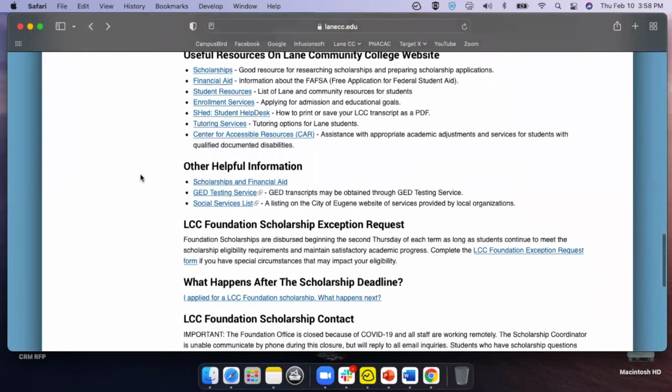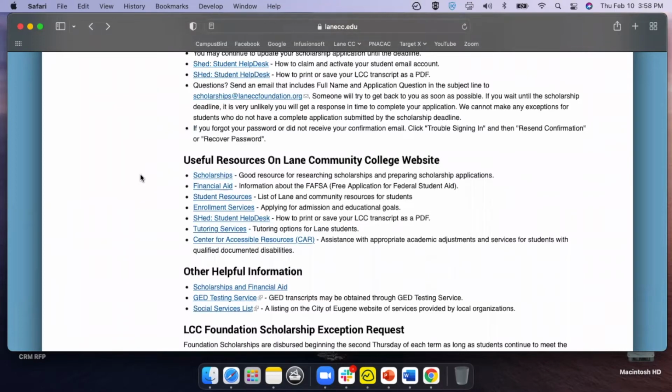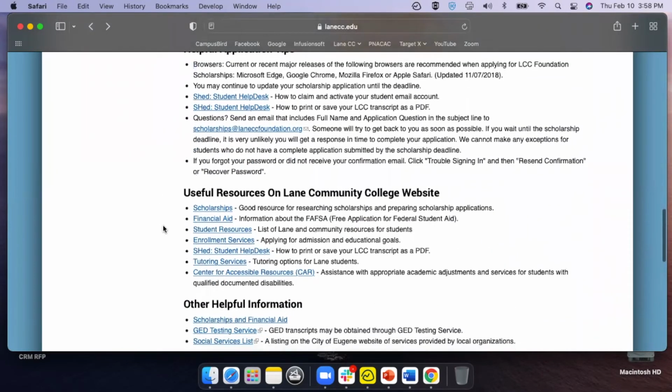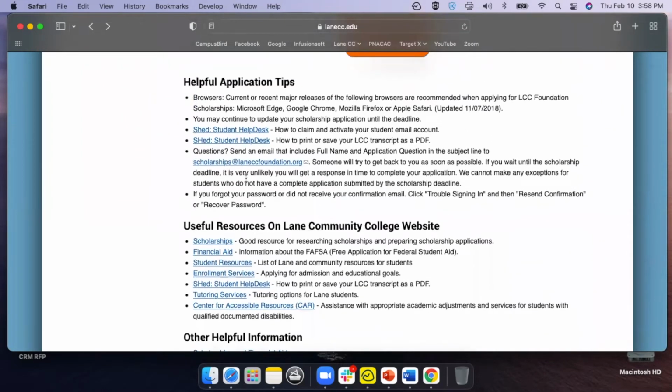This page is also helpful if you are looking at other scholarship opportunities. There are some helpful links here as well. If at any point you have any questions about the scholarship application, maybe you submitted it and missed uploading something, or something happened, write down this email address here, because this is the email you want to contact for troubleshooting and technical assistance.